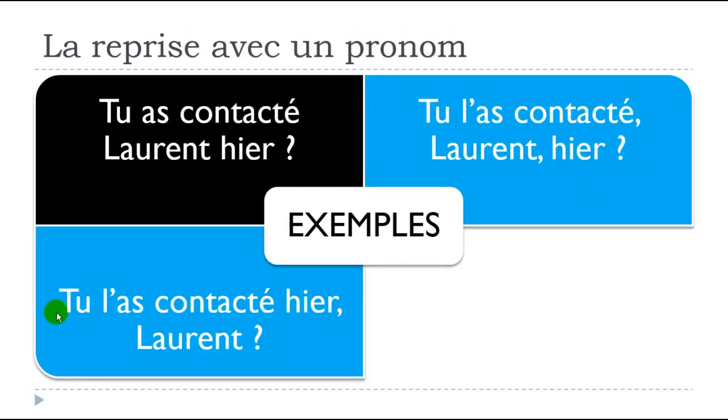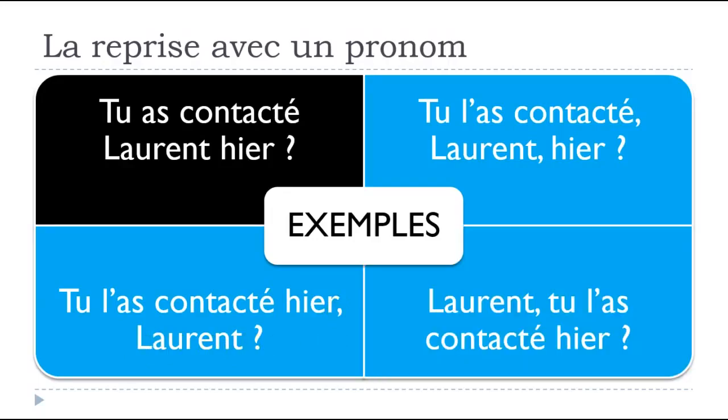Second option, in the same way: tu l'as contacté hier, then the comma and Laurent. So you finish with Laurent in that case. In the third case, as we had previously, you start with Laurent, and then you keep your pronoun: Laurent, tu l'as contacté hier. Let's read them one more time. Tu as contacté Laurent hier. Tu l'as contacté Laurent hier. Tu l'as contacté hier, Laurent. Laurent, tu l'as contacté hier.